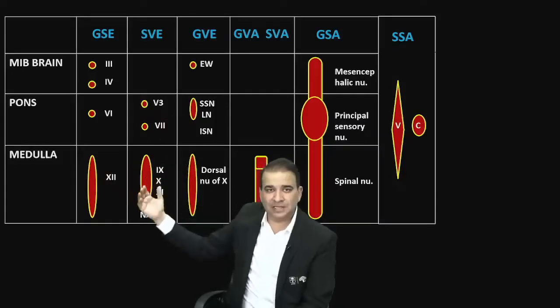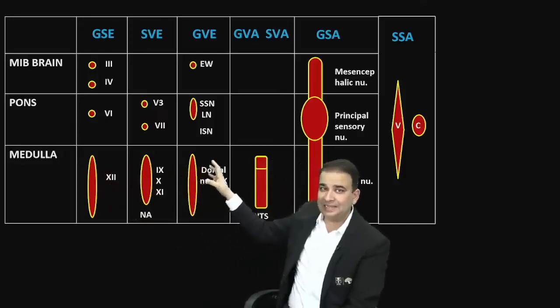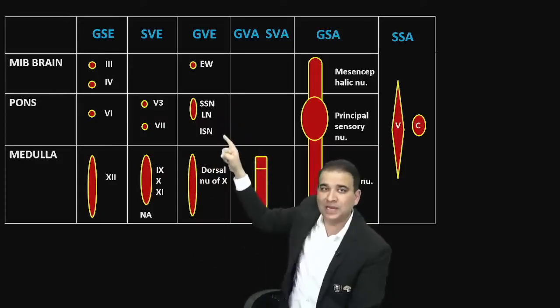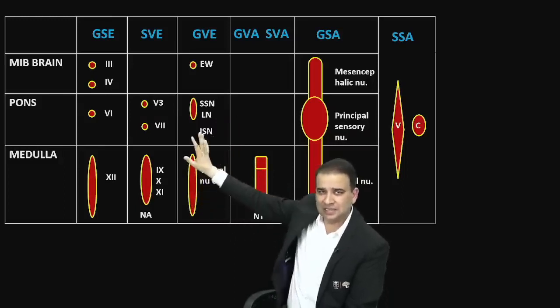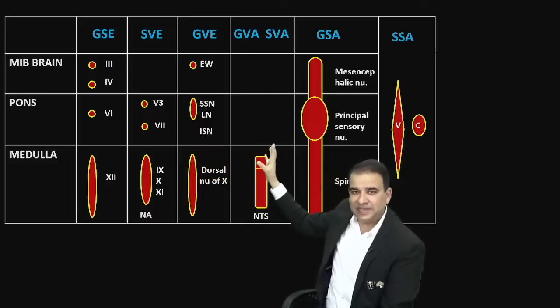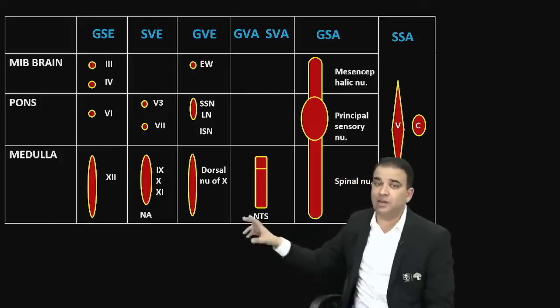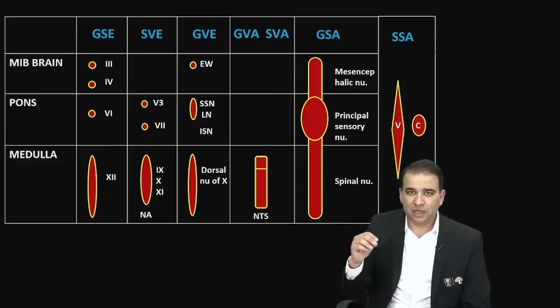The first two columns are basically for skeletal muscle. The third column, which I'm going to discuss separately in detail, is the GVE column, called the parasympathetic column, because all the parasympathetic nuclei are there: Edinger-Westphal, salivatory nucleus, dorsal nucleus of vagus. I'll discuss this separately, so just leave it for now. Then we have the afferent columns, the GVA and SVA. In them we have a common nucleus called the nucleus of tractus solitarius, a very, very important nucleus, guys. It's a nucleus which is alone.